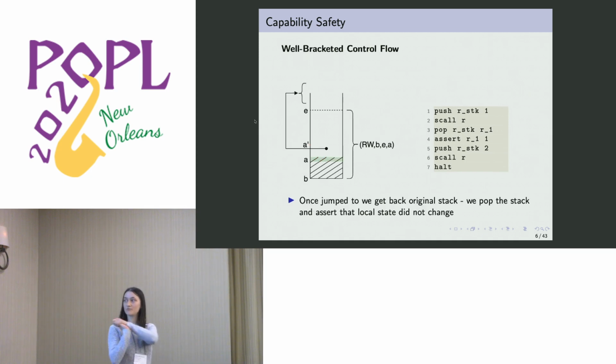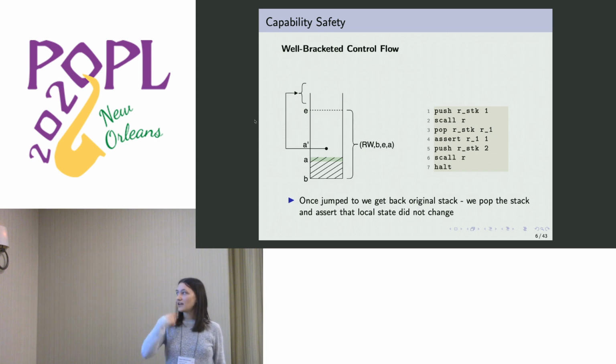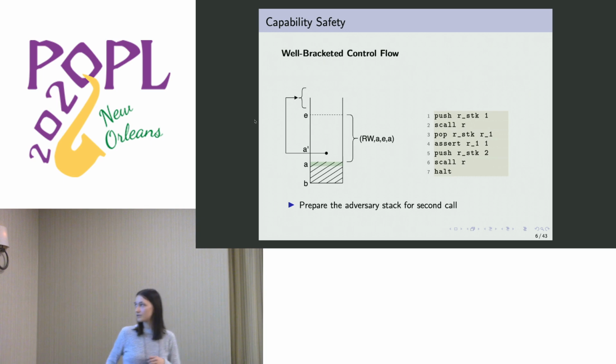So once jumped to, we get back the original stack. That's our original capability. And then we pop the stack and assert that the local state does not change. Presumably we're able to prove this since they did not have capability over our local state. But now we push the new local state, and we arrive at the second call. So we are now in this case.